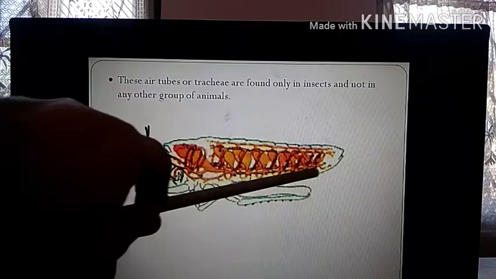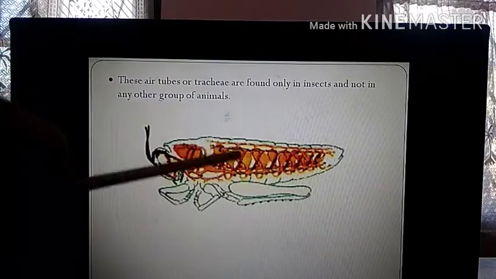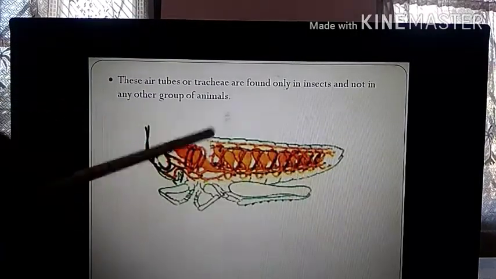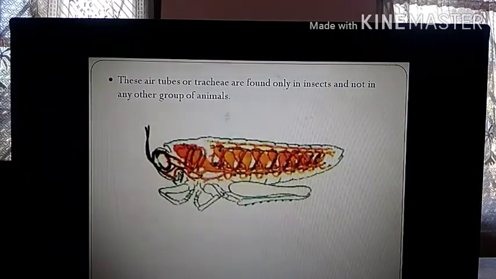Okay, on the sides of the body, up as well as down. So spiracles are found here, and these spiracles are connected to this network of tubes. This network of tubes is called the trachea or the tracheal system. The whole body is covered, you can see. But in our case, the whole body is not covered. We only have our respiratory system where we have the trachea.